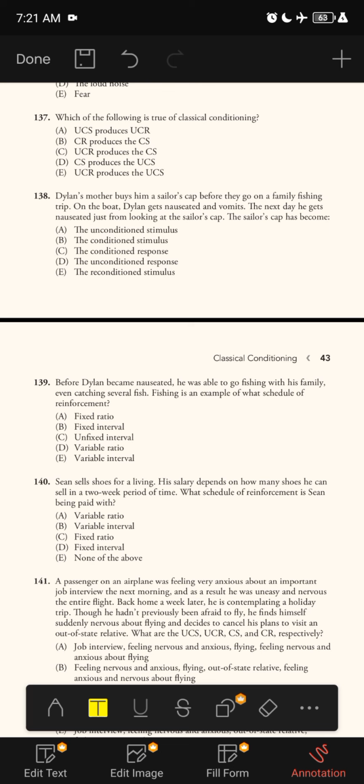The correct answer is B, because the sailor's hat was formerly a neutral stimulus. Now Dylan has made an association between the sailor's hat and the feeling of nausea. So the sailor hat is therefore the conditioned stimulus.